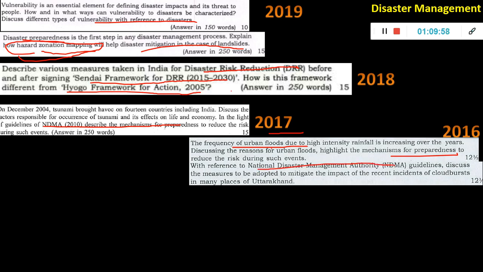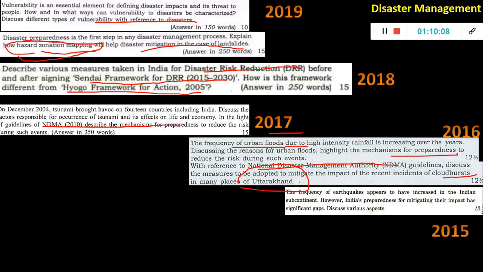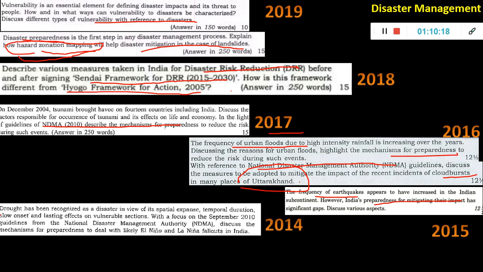Then this one, NDMA guidelines, discuss the cloud burst in Uttarakhand, which was again a 2013 current affair. They asked in 2016. So cloud burst, flood, tsunami, and landslides are asked. Earthquakes were also asked in 2015. Again the question is always the same: preparedness for mitigating the impact, but you have to talk in the context of different disasters. Drought: 2016 was the El Nino year, but the question came in 2014 itself. Maybe that's why they did not ask in 2016.